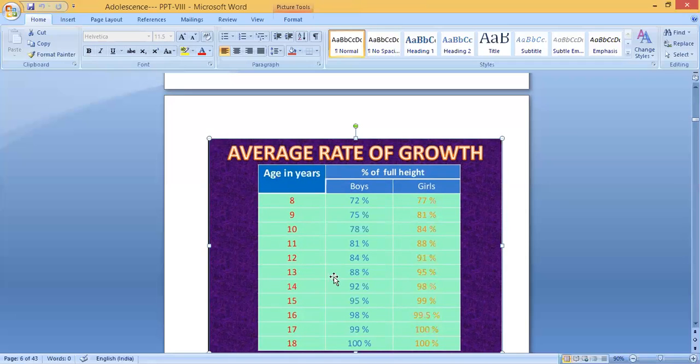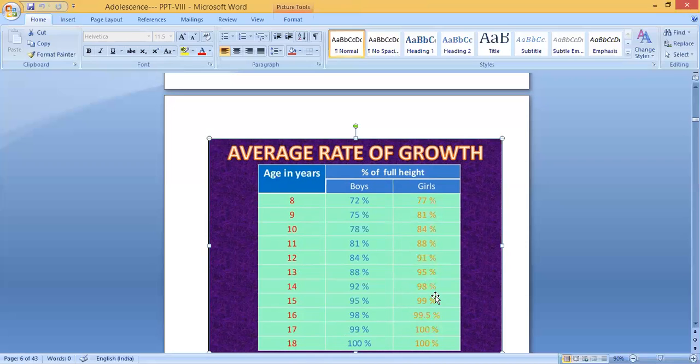At this age, boys have already reached 88 percent of their height, so only 12 percent remains. But the girls have reached 95 percent of height, so only 5 percent is remaining.